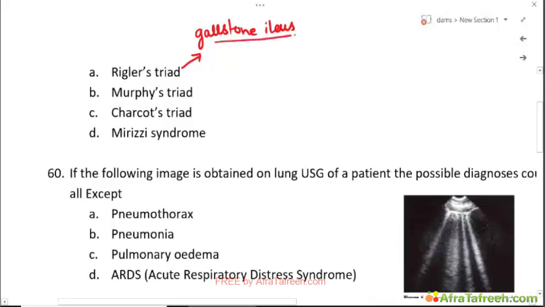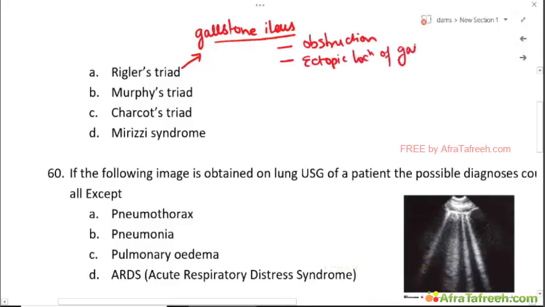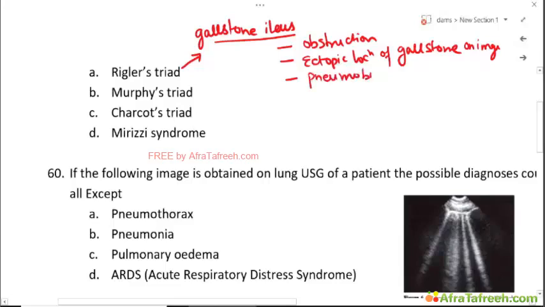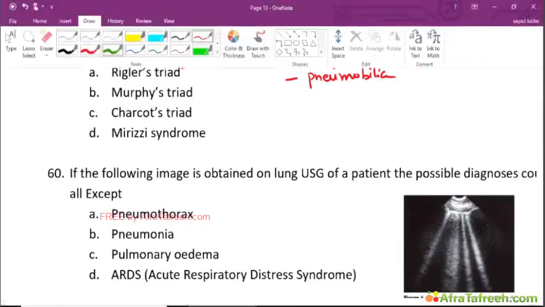and this refers to presence of obstruction, ectopic location of gallstone on imaging, and third is presence of pneumobilia. This constitutes Wriggler's triad and is associated with gallstone disease.